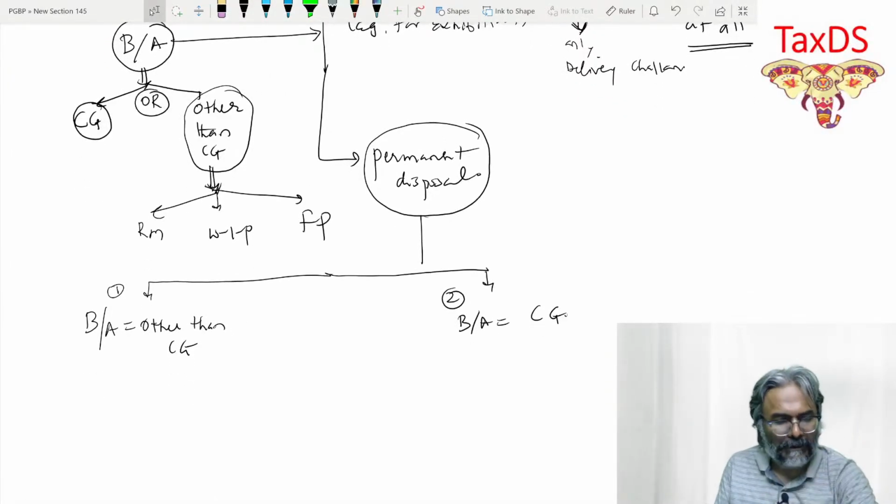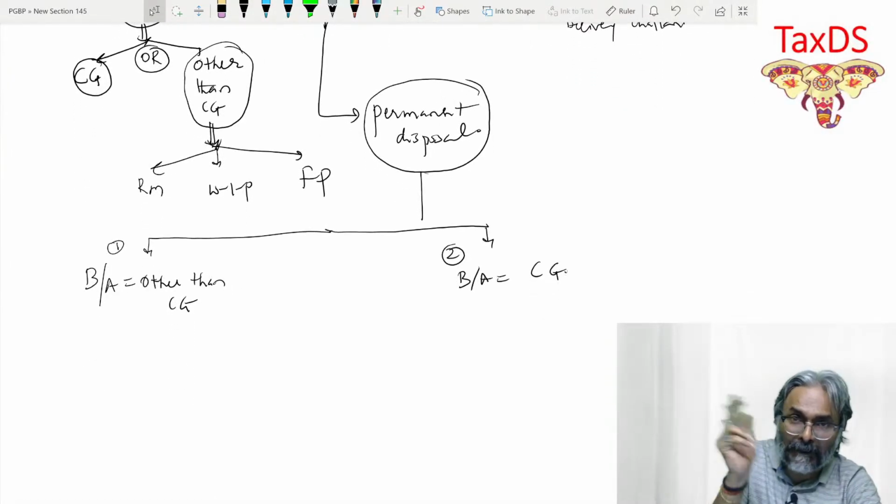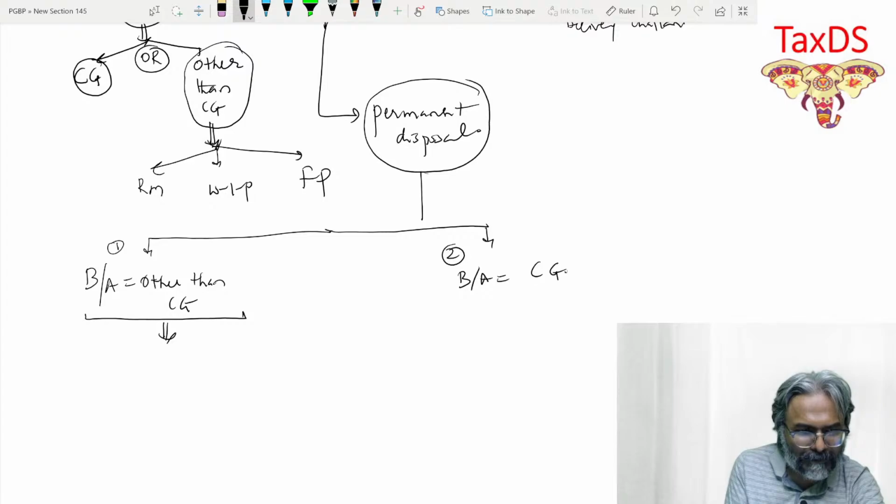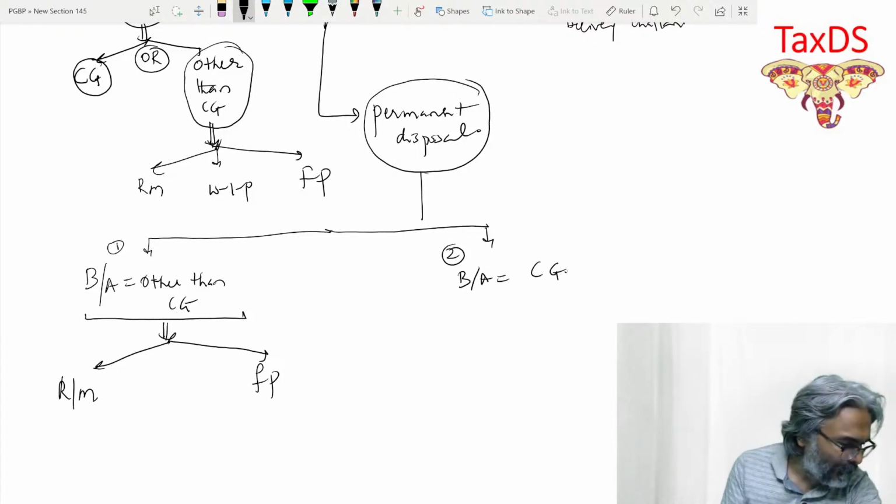Now, if it is other than capital goods, I gave you the example also in this regard. Say over here, I give you the example of raw material, and here I am giving the example of final product.